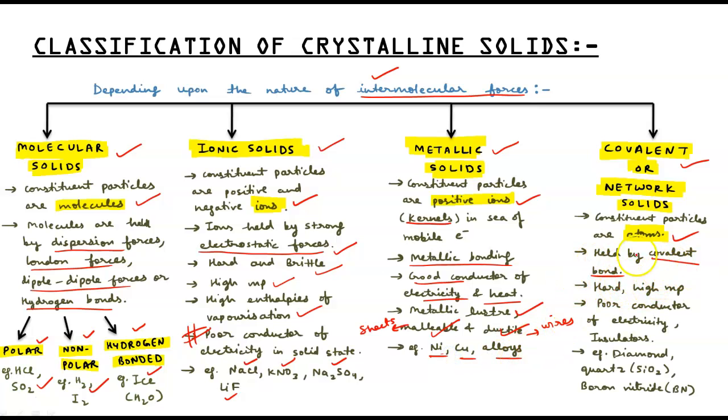In covalent solids, the constituent particles are atoms bonded covalently. They are hard, have high melting point, and are poor conductors of electricity because they don't have any ions or electrons. So we can say they are insulators. Examples are diamond, quartz, SiO2, boron nitride, BN. So these are the different types of crystalline solids: molecular, ionic, metallic and covalent, and their examples, and they have different forces for the classification we have decided.